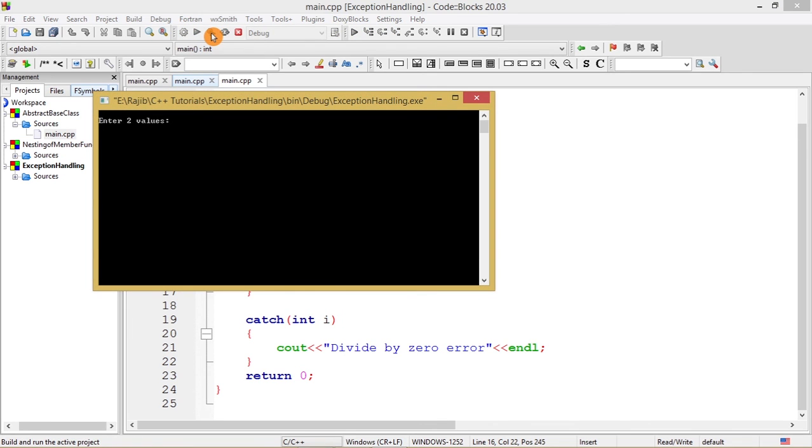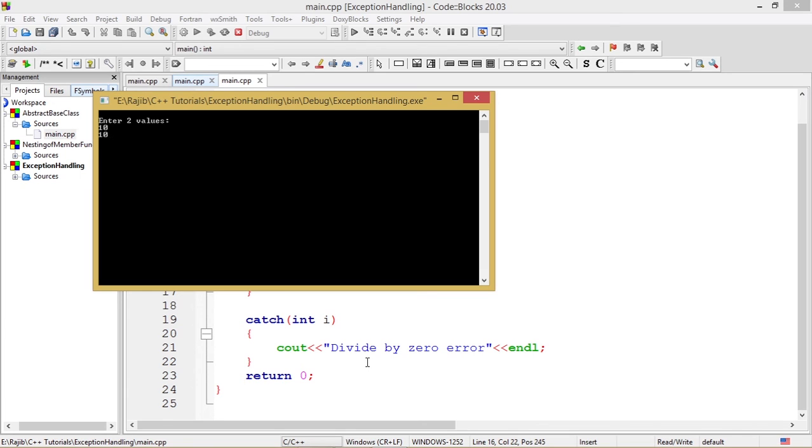Suppose I give the value as 10 and then followed by 10. So obviously A minus B will give a 0 value, and there will be an exception. So in that scenario, we will expect this statement to be output by the program, divide by 0 error. And let's see whether that happens or not.